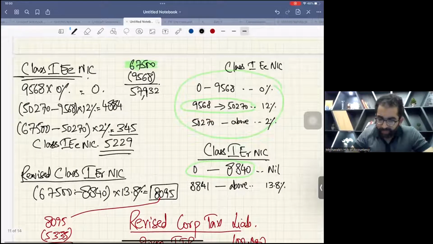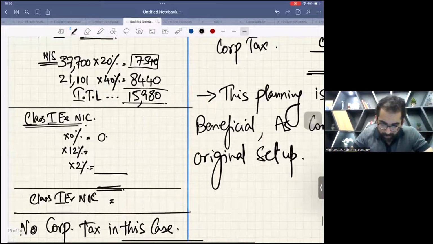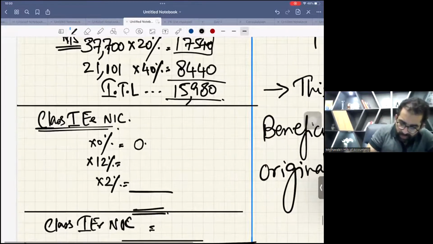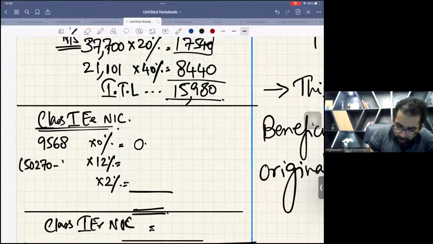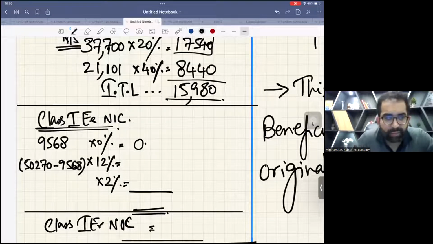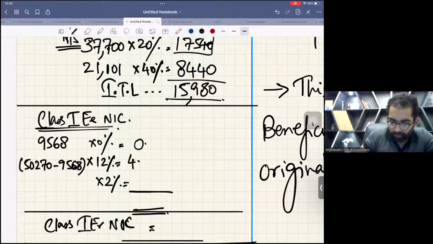See, these are the rates: 9,568 and 50,270. For the first 9,568 at 0%, then you have 50,270 minus 9,568. Tell me, what is the amount of the second band? 4,884.